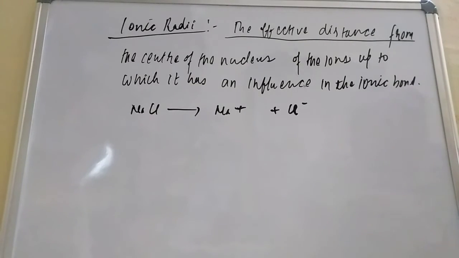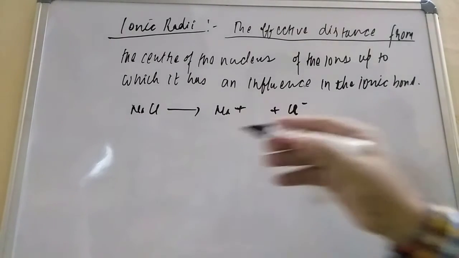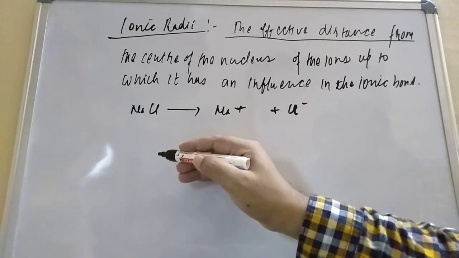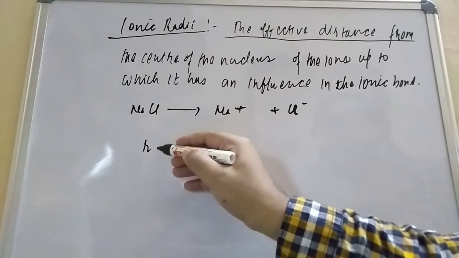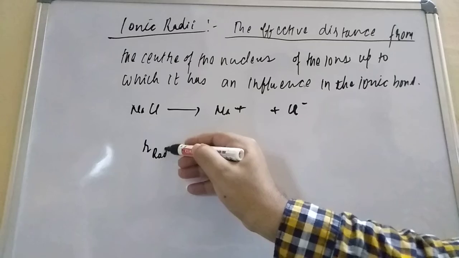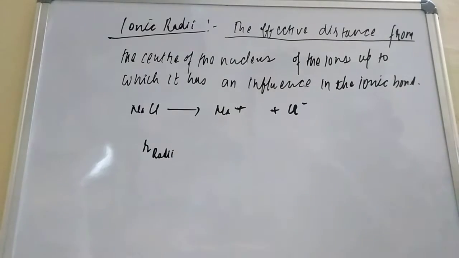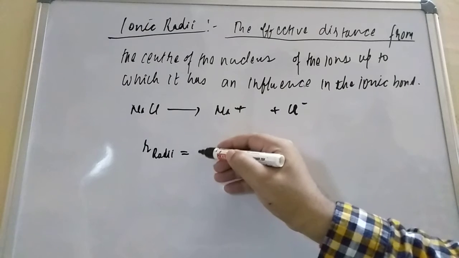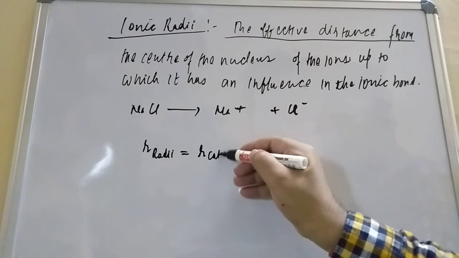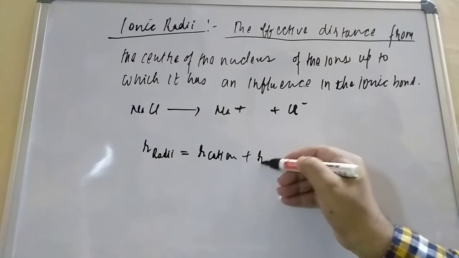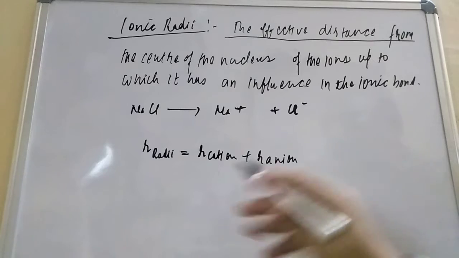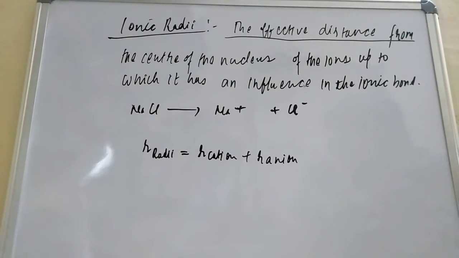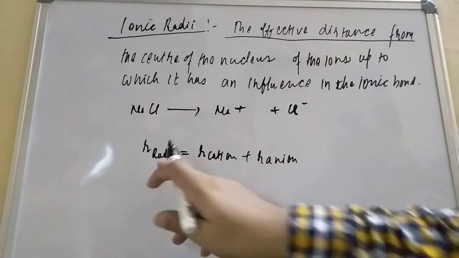Dear friend, how to measure the radii? So they said r radii equal to r cation plus r anion. Okay, r radii means what, student? You can say the distance also. So the distance between the cation and anion, the r radii of the crystal.